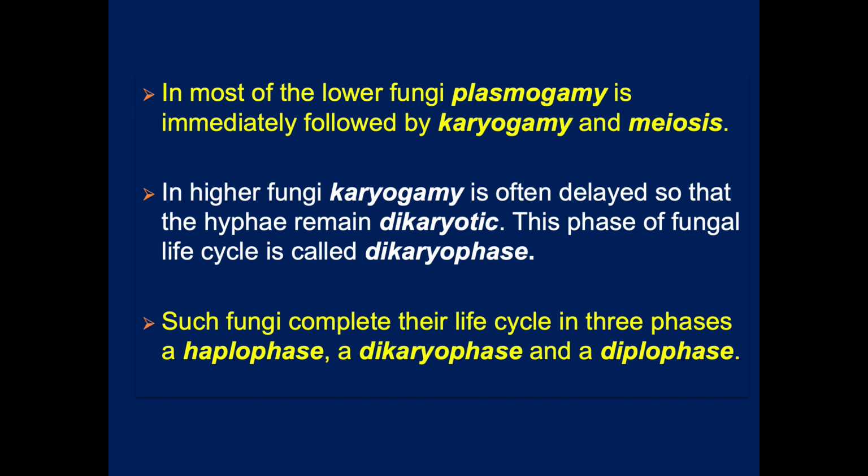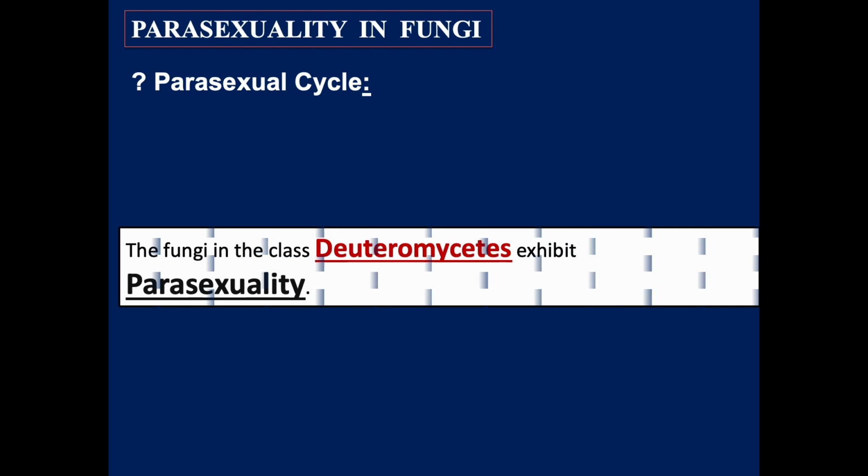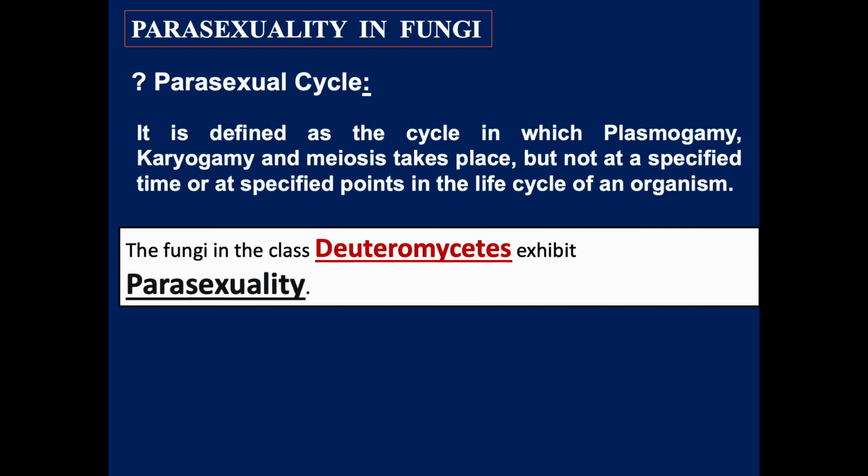In many cases, dikaryotic fungi complete their life cycle in three phases: haplophase, dikaryophase, as well as diplophase. In many cases we see parasexuality in fungi. What do we mean by parasexual cycle?